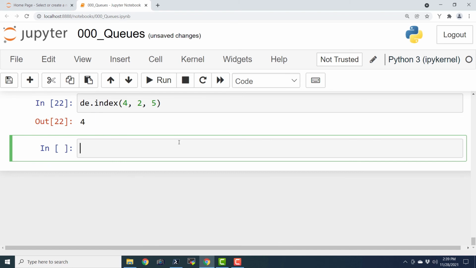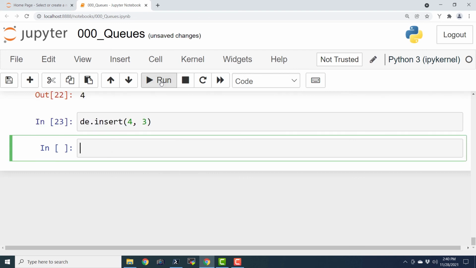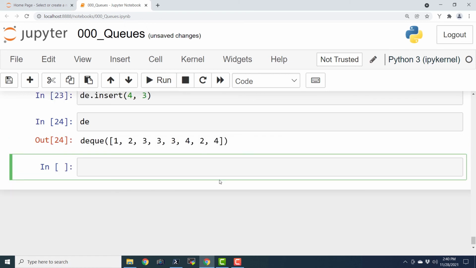Now we can insert the value 3 at 5th position. So de dot insert 4, 3. Anyway, counting starts from 0. That is why 0, 1, 2, 3, 4. So 4 is the 5th position. And let us print the de. So these are the contents of the de.